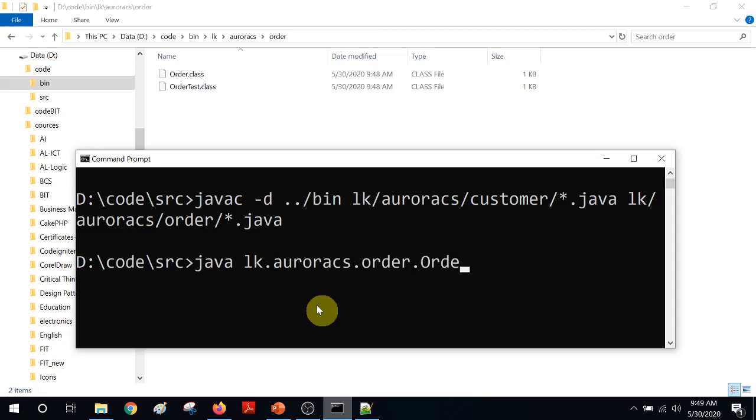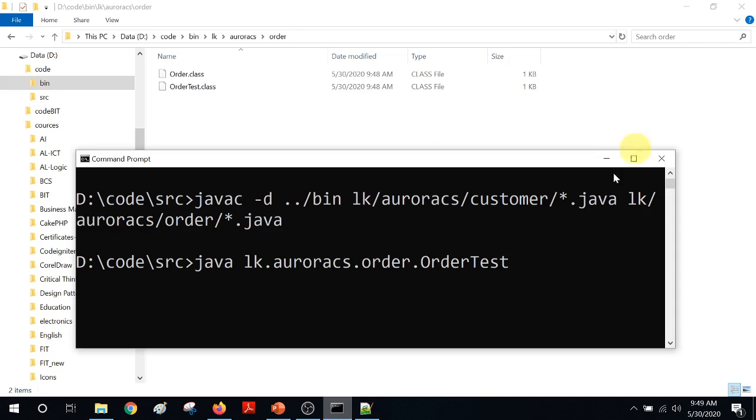Now remember it is case sensitive. Packages are all simple, but the class name I have made with a capital O according to conventions, OrderTest. Of course this will run if you have compiled your classes to the current folder, the src folder, but in my case I have compiled it to the bin folder, therefore I have to specify where my classes are also.